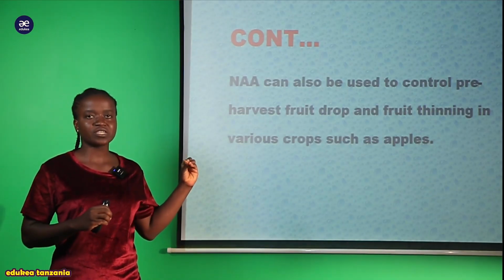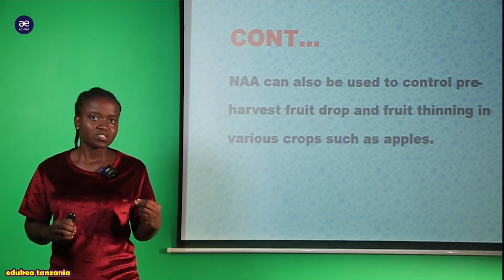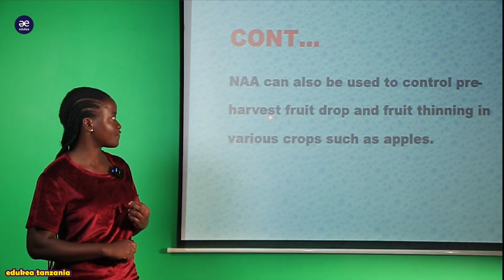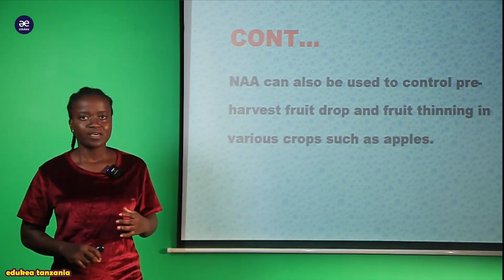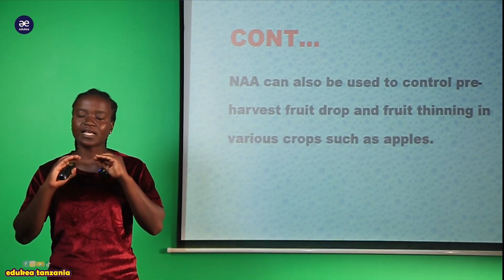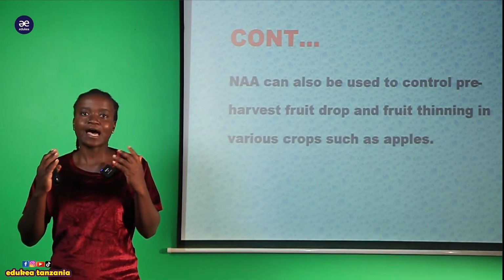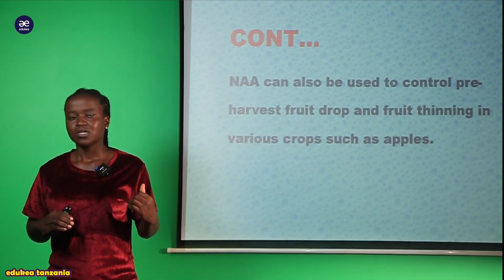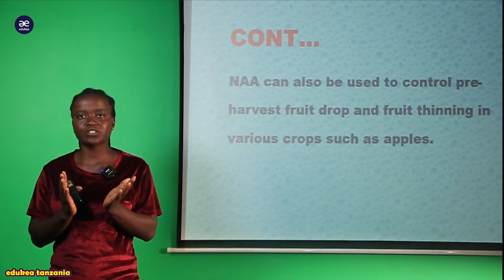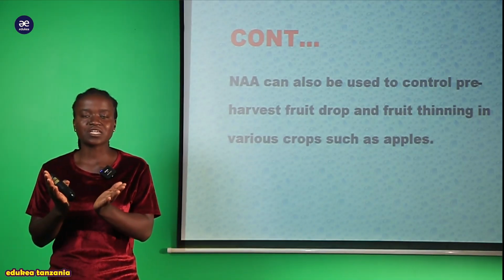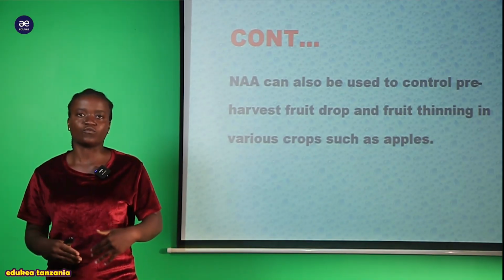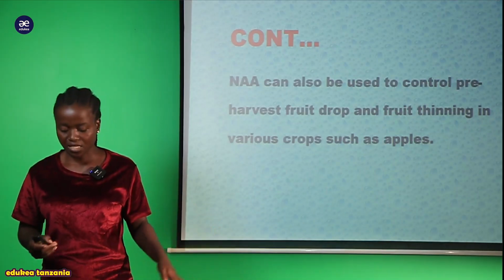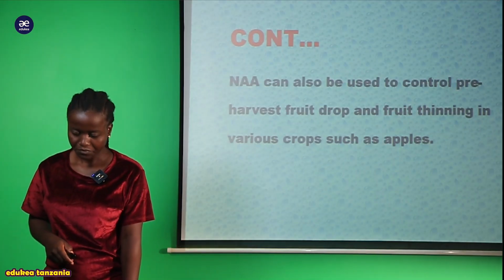So we are using this auxin hormone so that it can cause harvesting fruit drop. Yani yale matunda yanakuwa na remain kwenye mti wake, hayaanguki ovyo. Kwa introduction of that auxin hormone, it will cause this fruit to remain within the tree without falling off. So that is the role of the auxin.